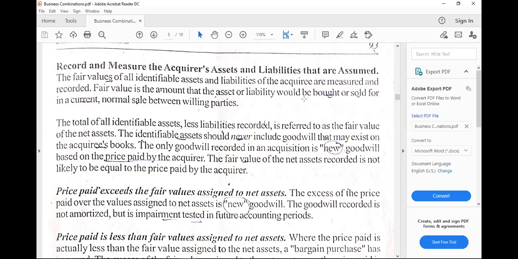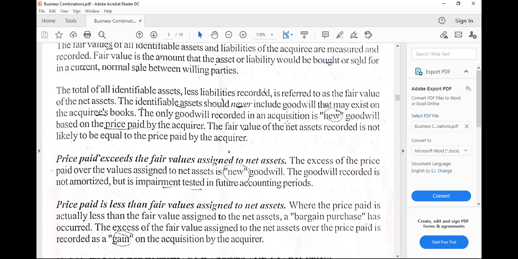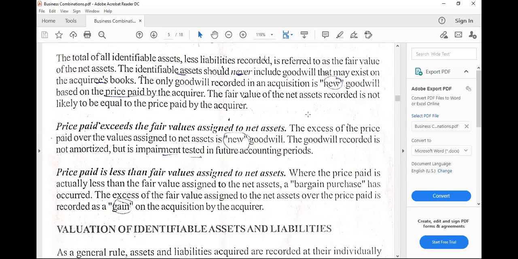And liabilities that are assumed should be agreed upon by the two parties, both the acquirer and acquiree, that the acquirer will assume. As said, the identifiable assets should never include goodwill. So that's why pre-existing goodwill is excluded, in order to pave the way for the new goodwill.